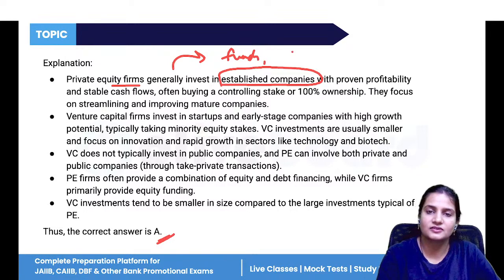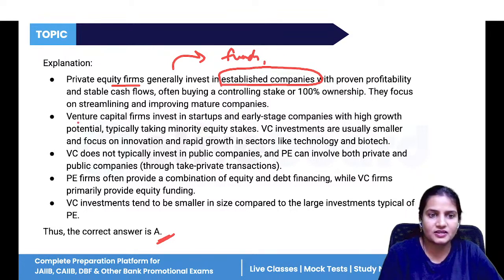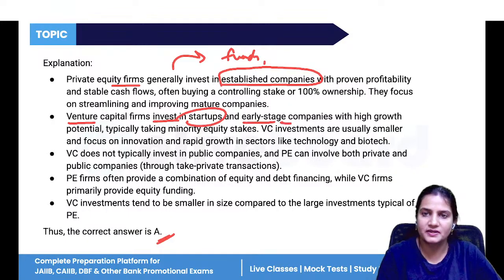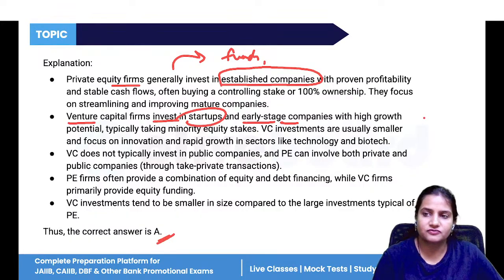So they will ask for more equity in that company as well. Now, venture capital, they invest in startup business in early stage companies. When you have started your company at a very early stage, you have arranged funds from bootstrapping, then you have arranged funds from your friends, from different persons.